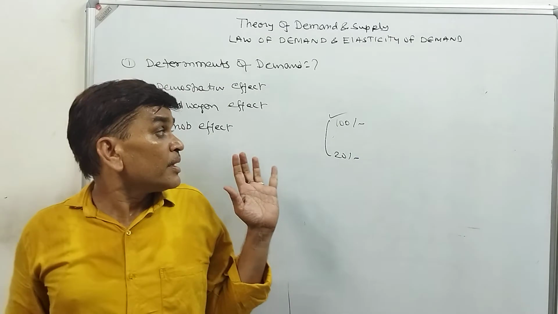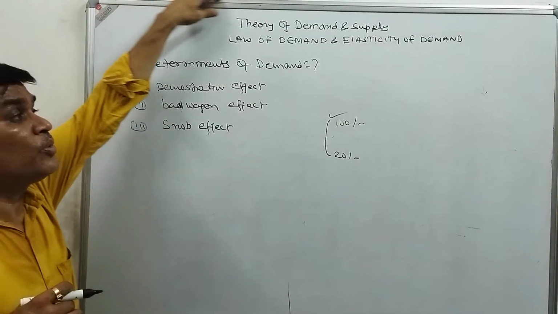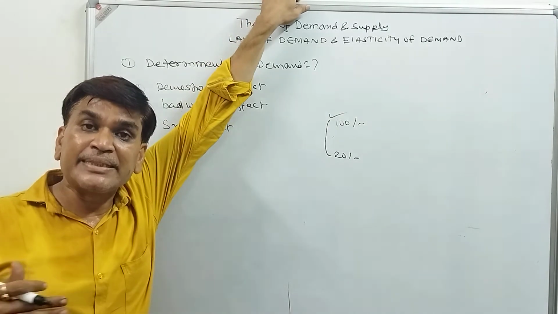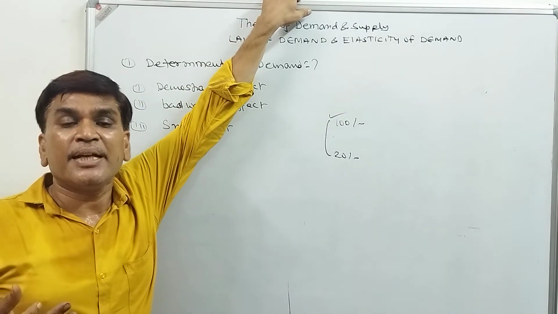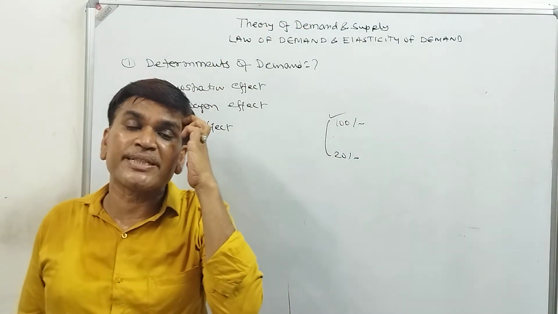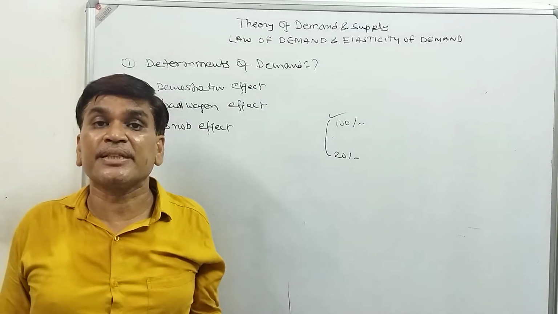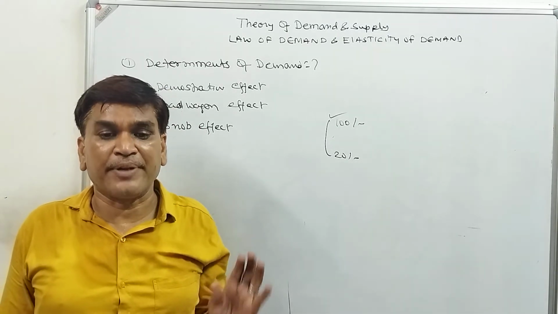It means some persons in the society want to think that they are different from the whole society, and they purchase things when the society is not purchasing, and they stop purchasing things when all the society is purchasing. That is called the snob effect.